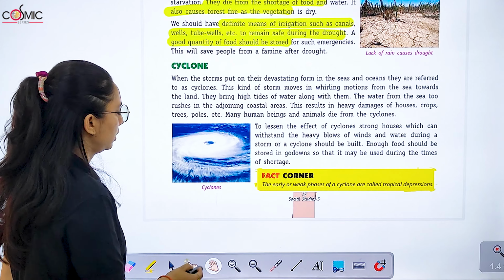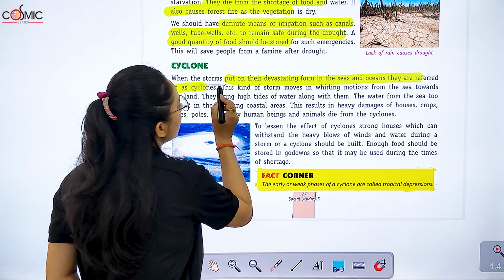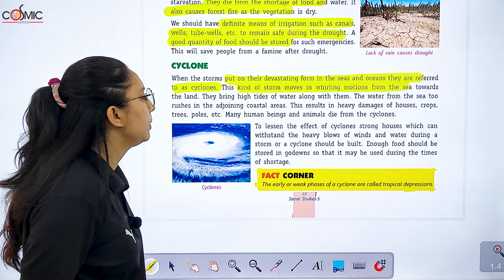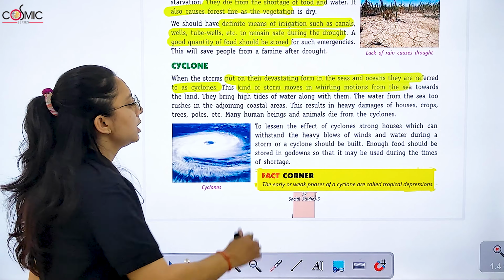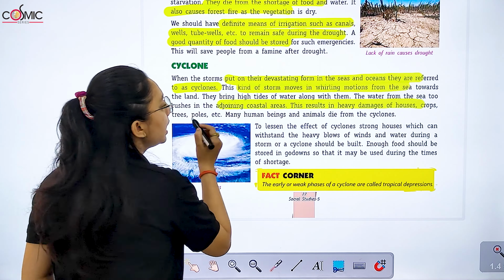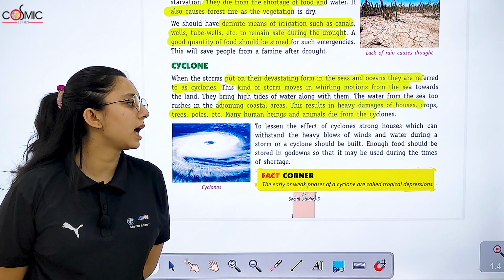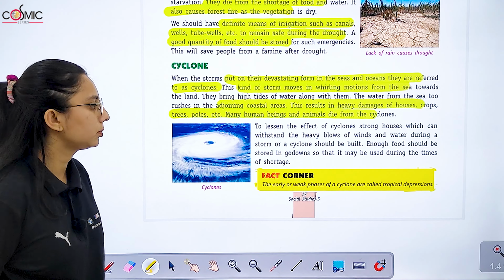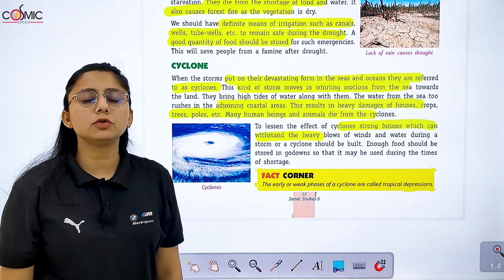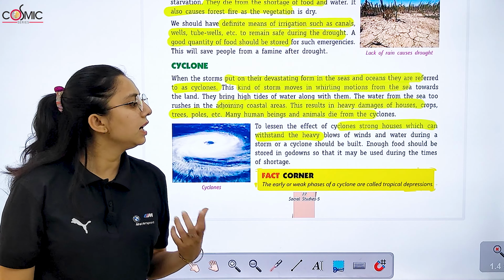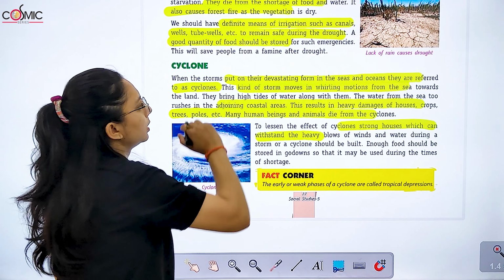Then we have cyclone. When the storms put on their devastating form over the sea or ocean, they are referred to as cyclones. They build motion from the sea towards the land. They bring tides of water and the water from the sea rushes into the adjoining coastal area. This results in heavy damage to houses, crops, trees, poles, and many human beings and animals die from the cyclone. ये जो इफेक्ट होता है, सब स्ट्रॉन्ग हाउसेस बना सकते हो, हैवी ब्लो विंड्स और वाटर. Enough food should be stored. आप गोडाउन में ज़्यादा से ज़्यादा फूड स्टोर करके रखो.